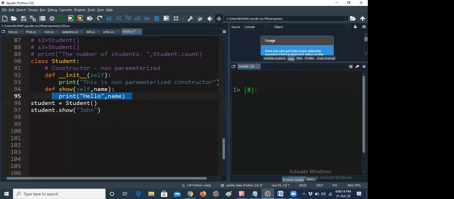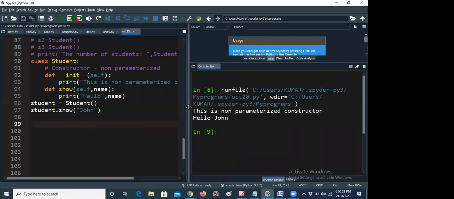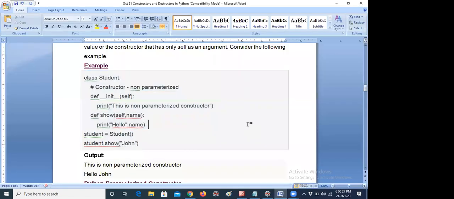So these two lines, this line is also not required actually, but I am telling for your understanding purpose only. So this is a non-parameterized constructor. Hello John will be displayed as the output like this. So this is called non-parameterized. Now let me move to the parameterized constructor.